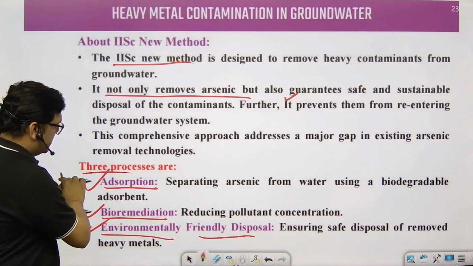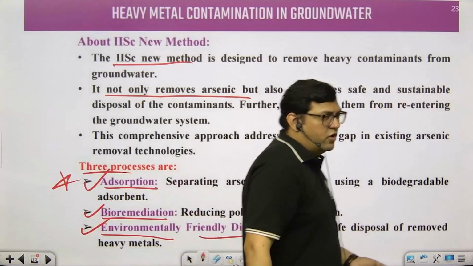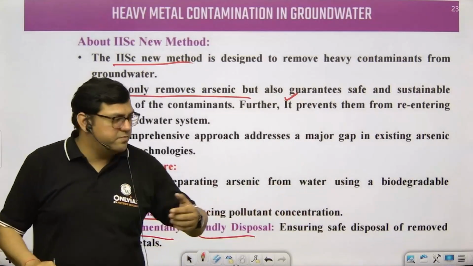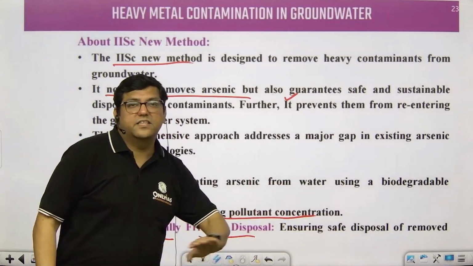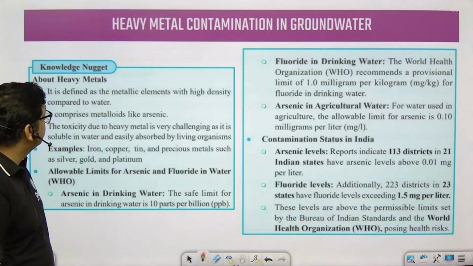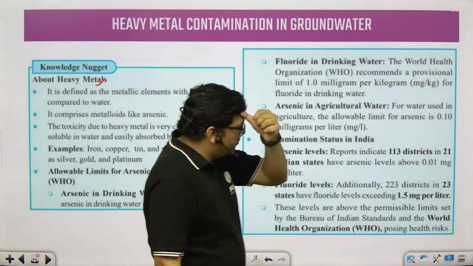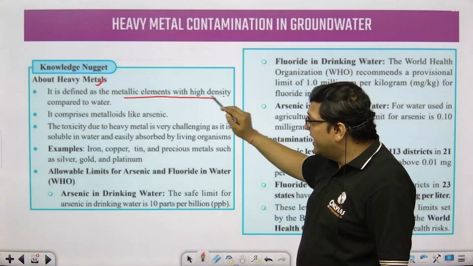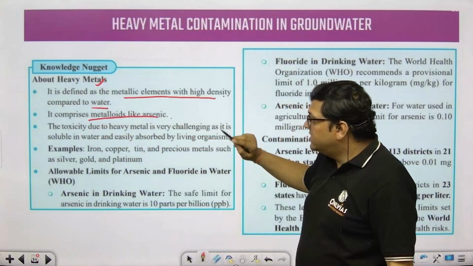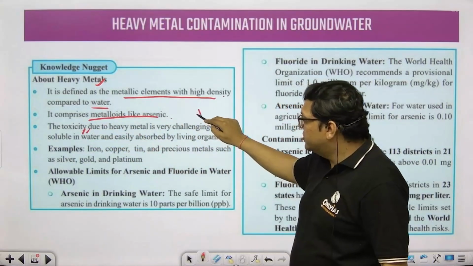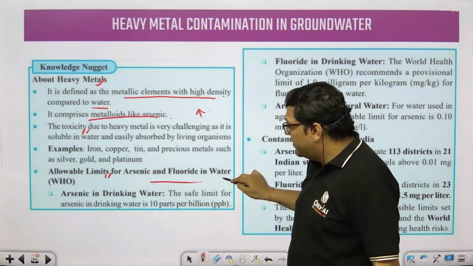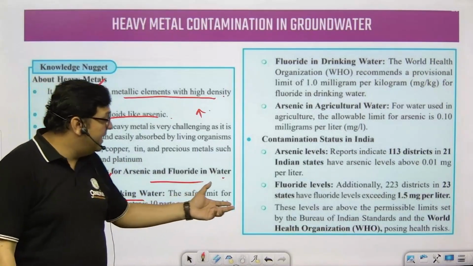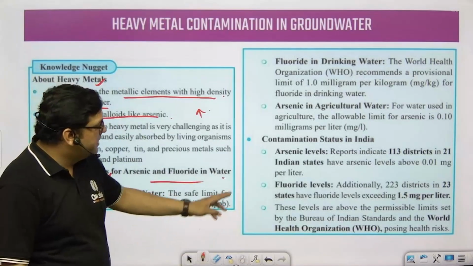Remember these points, that is more than enough with respect to the topic. Not much can be asked out of it. These are the specific processes. So what is bioremediation? It is using microorganisms for clearing pollutants. Okay, so what are heavy metals? This can be asked to you. Heavy metals are defined as metallic elements with high density compared to water, and metalloids like arsenic are toxic if the concentration is increased. There are specific limits, and arsenic in drinking water is limited to 10 parts per billion, but not more than that.